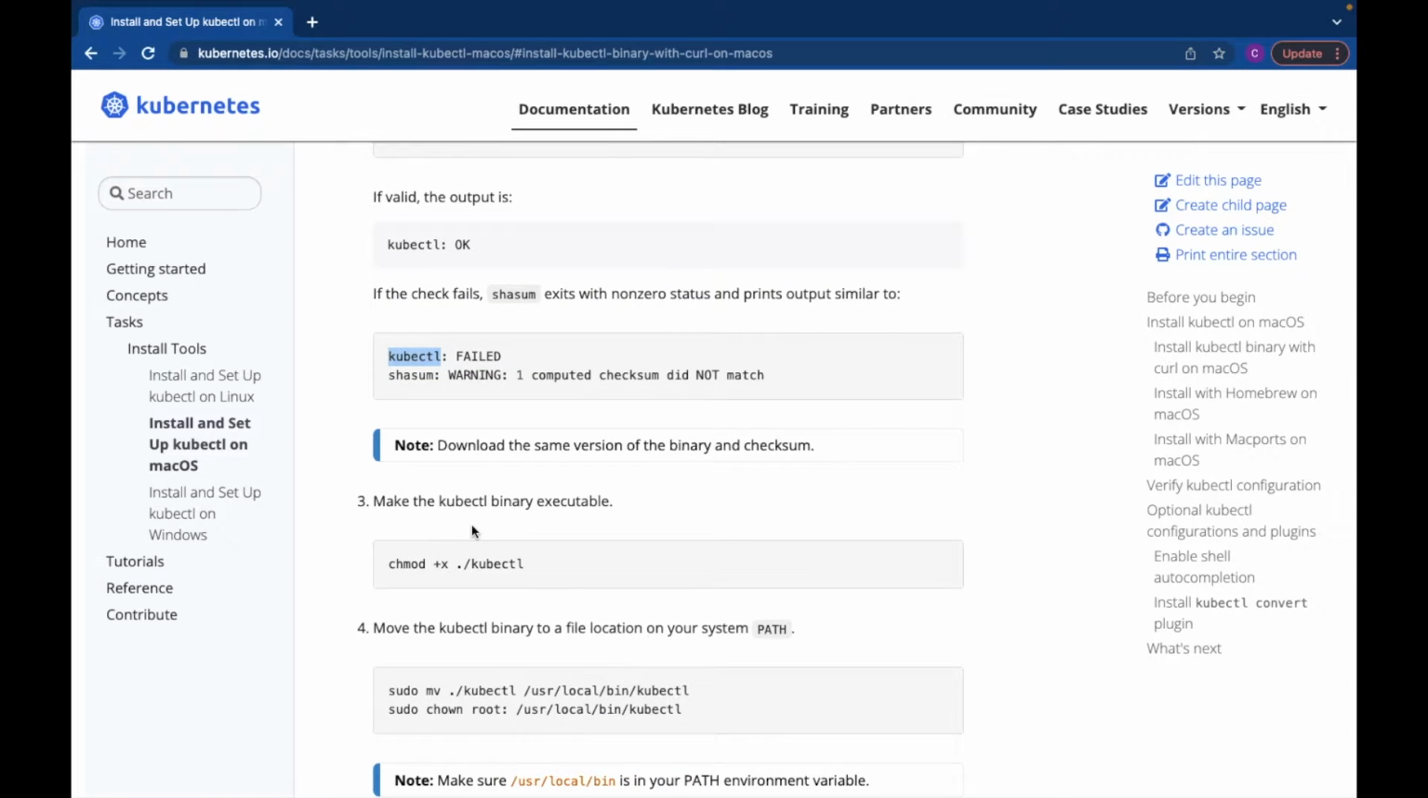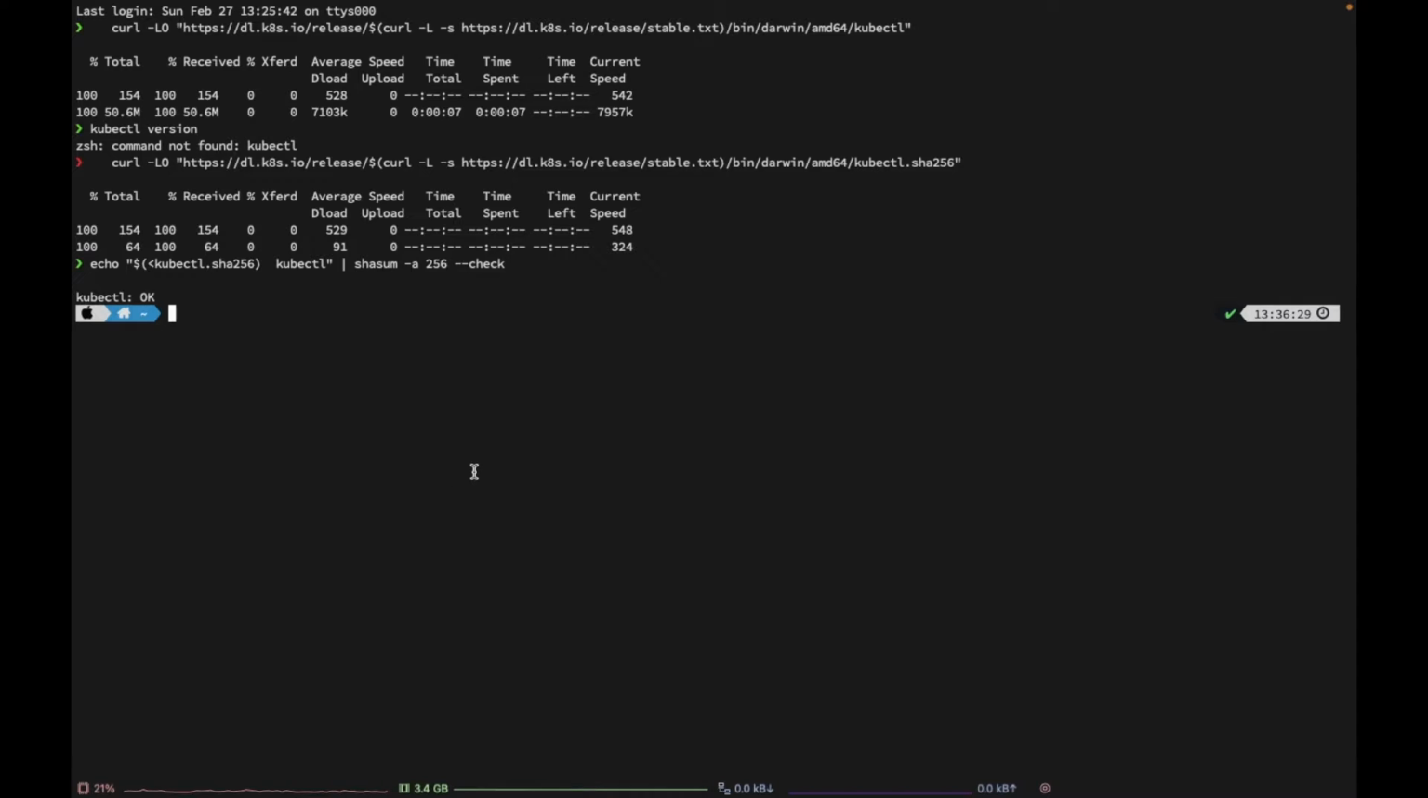Now we need to make the kubectl binary executable, so we need to provide certain permissions. I'll copy this command, paste it here and press enter. So now we have provided the execute permission for kubectl.